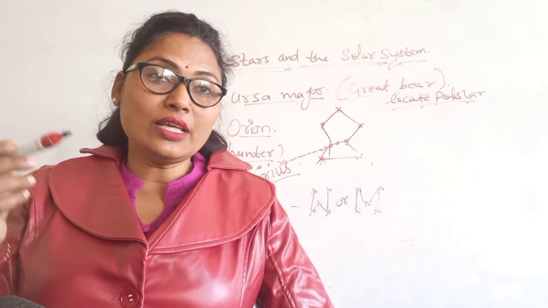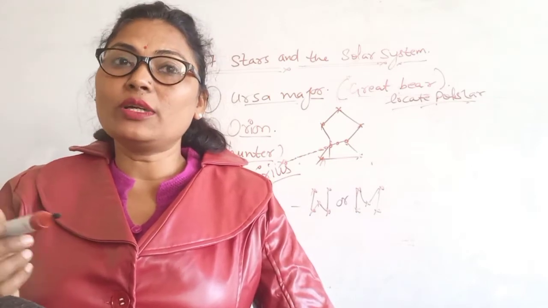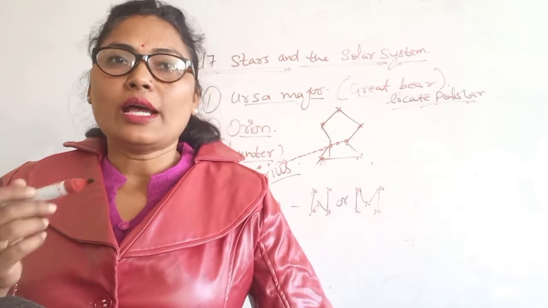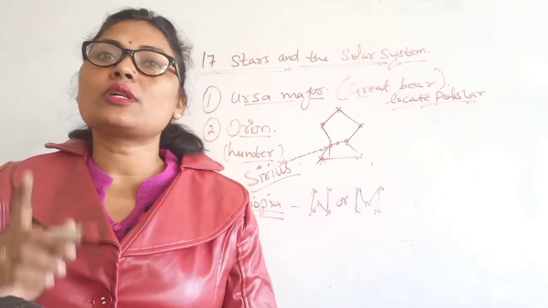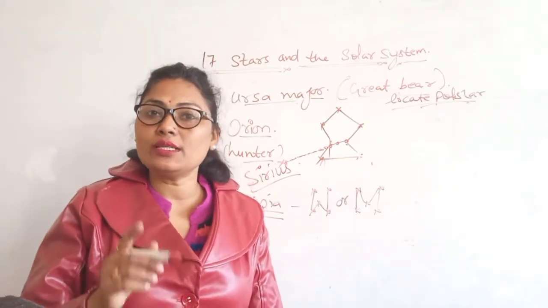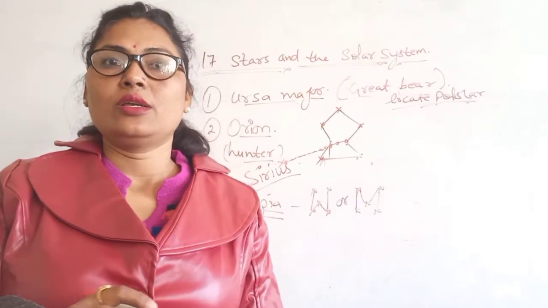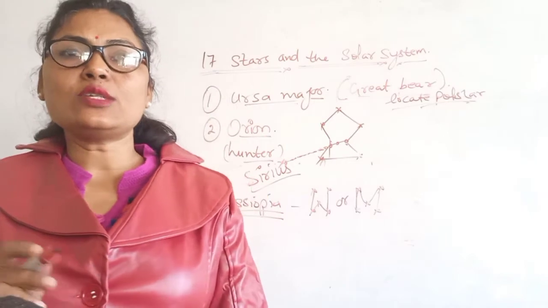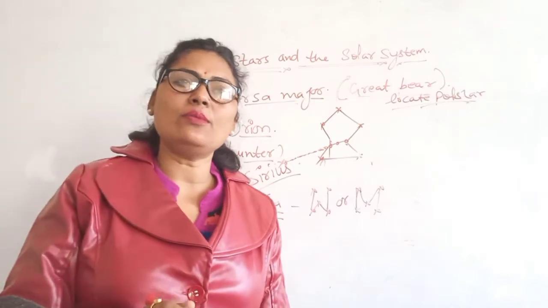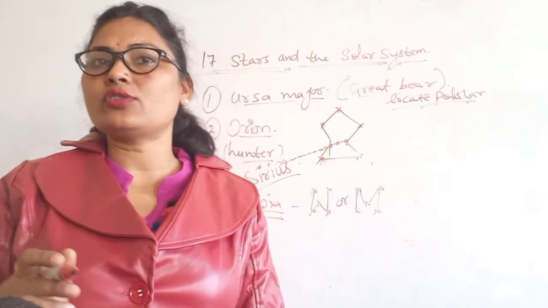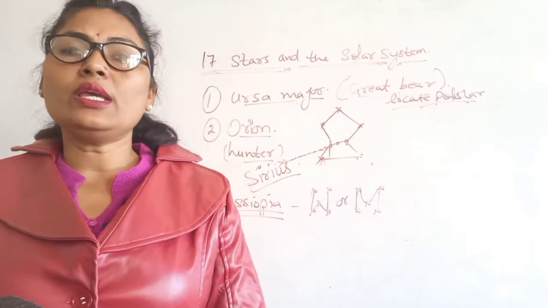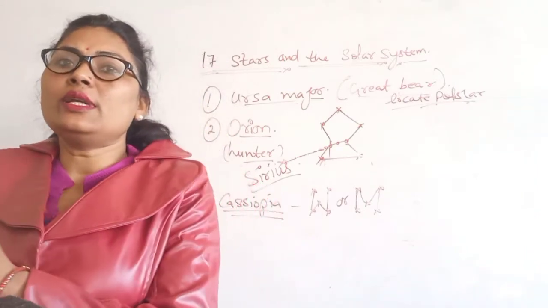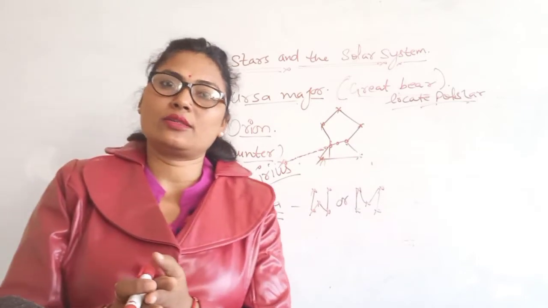The moon completes one revolution around the Earth in about 27.3 days. It also rotates around its own axis once in the same period of time, and its revolution and rotation are such that we see only one side of the moon, and the other side is never visible to us. Got it?